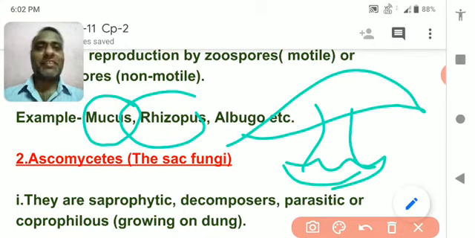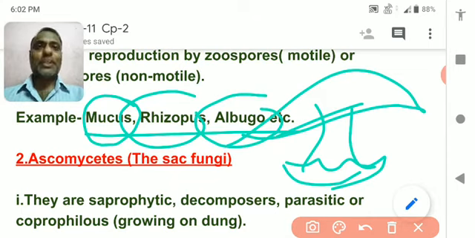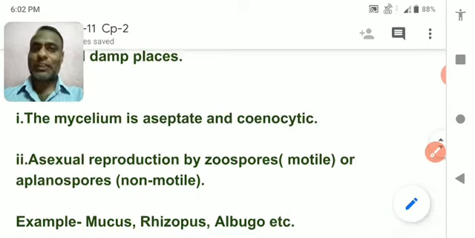Very simply, it is given in the biology book: Rhizopus and Albugo. These are simple examples of Phycomycetes. So what are the features of Phycomycetes that you studied?